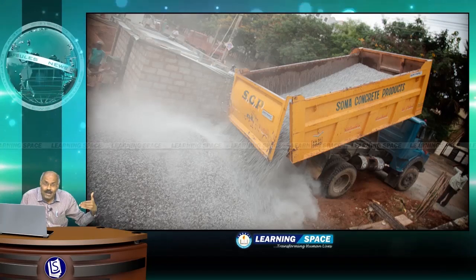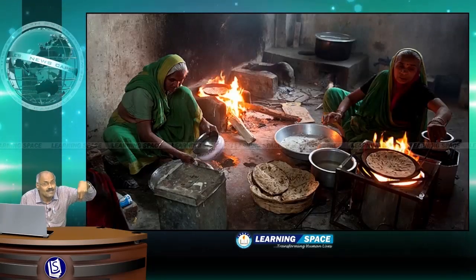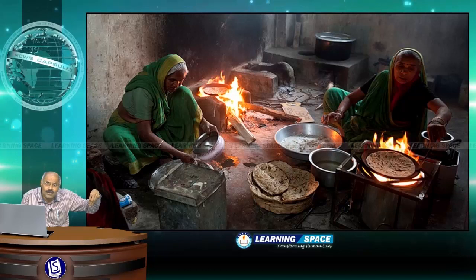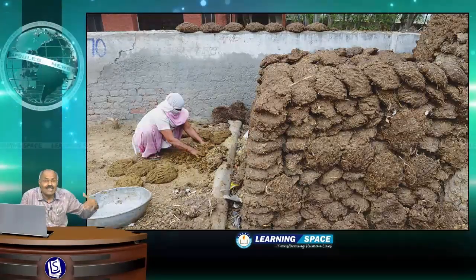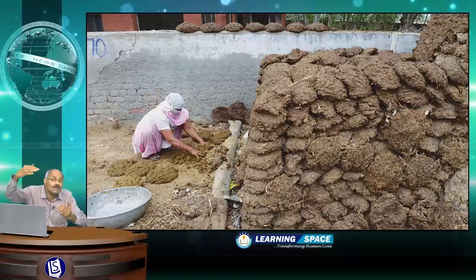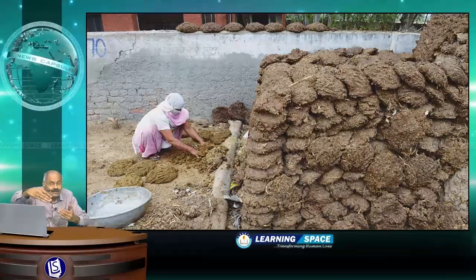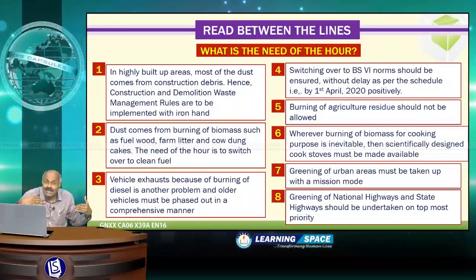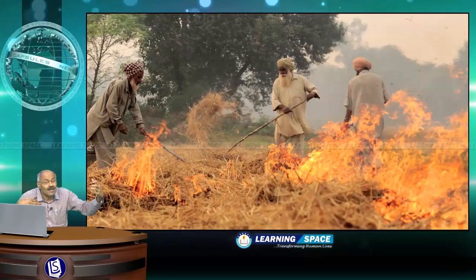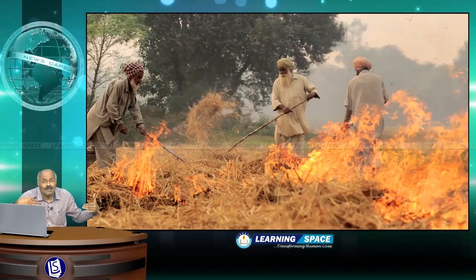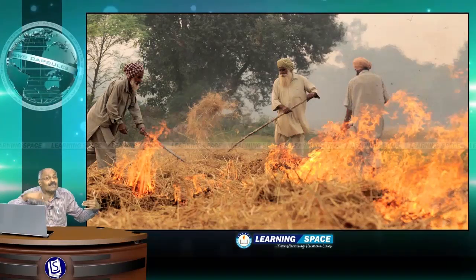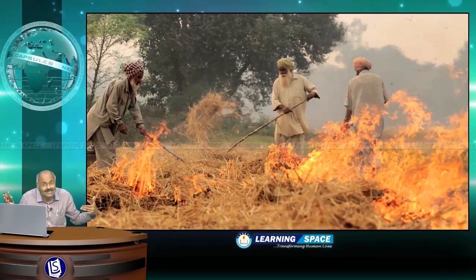Then dust comes from burning of biomass such as fuel wood, farm litter and cow dung cakes. The need of the hour is to switch over to clean fuel. Not only that, if you look at areas like Punjab and Haryana, a lot of agricultural waste is being burnt, which is causing pollution in Delhi during the winter months.